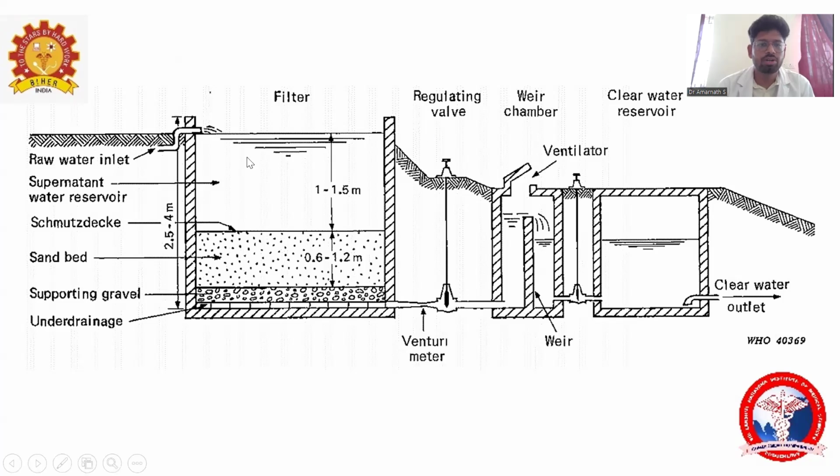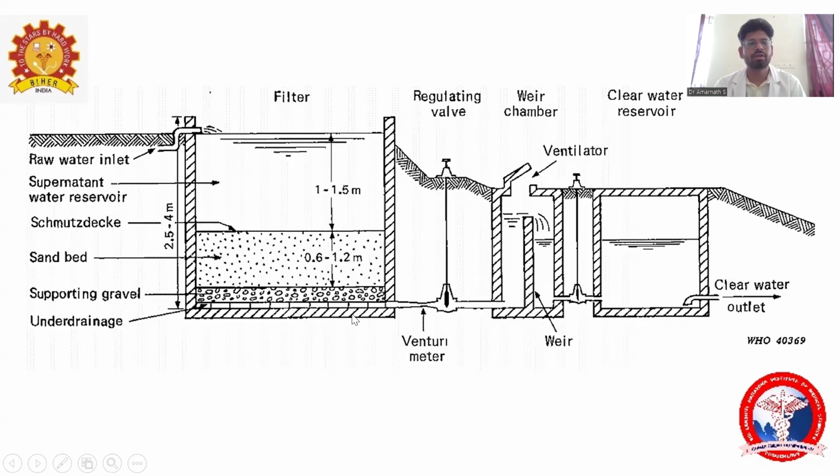Here you can see, this is the supernatant water. What is the next one? That is the sand bed. After that, what is the next element? That is the under drainage system. Another one is the filter control valve. So here supernatant water, and down will be the sand bed, then the under drainage system, and then the filter control valve. Here the water will get filtered and it will be ready to drink and for the next process. So this is the slow sand filter or biological filter.